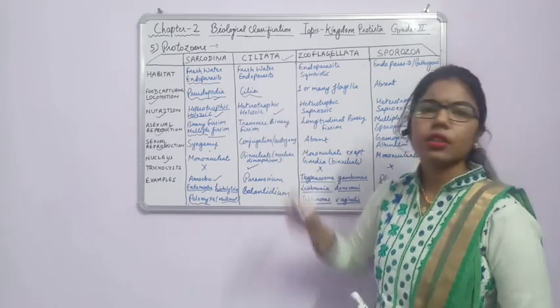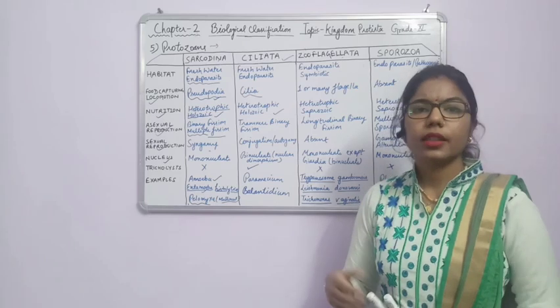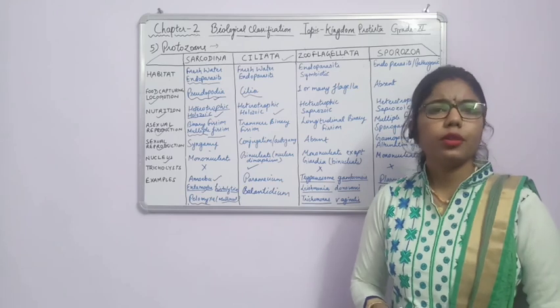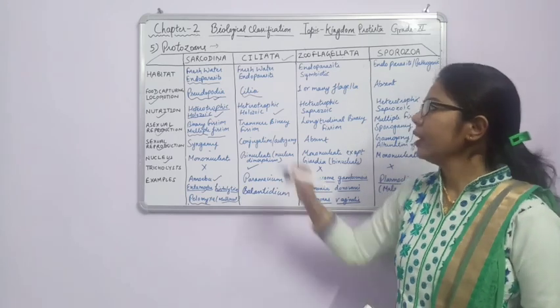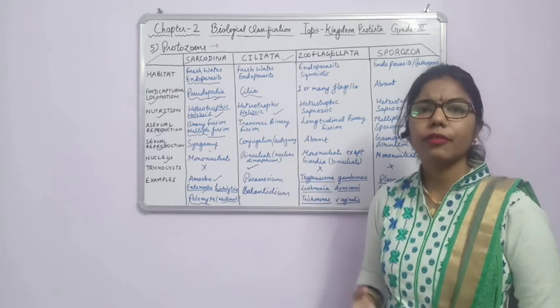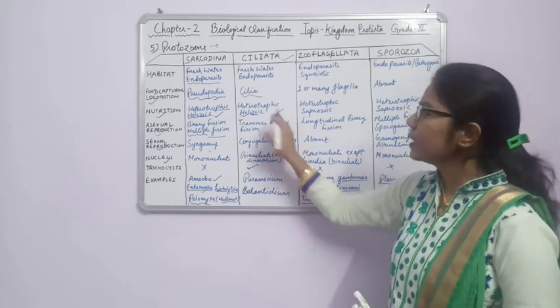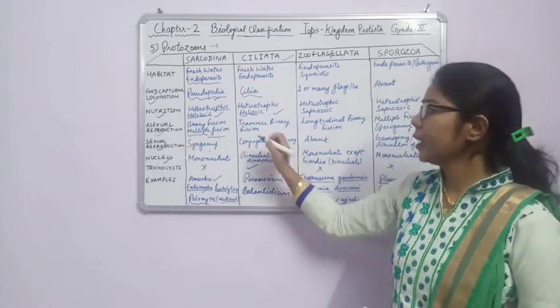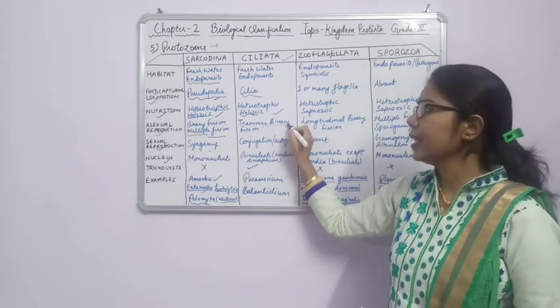Now nutrition, as we know that they are dependent on the other one. So nutrition will be the heterotrophic mode of nutrition. Fine. And holozoic, we have covered that holozoic, as they are engulfing or taking the food inside their cell body. Fine. Asexual reproduction in case of paramecium, you can see binary fission.